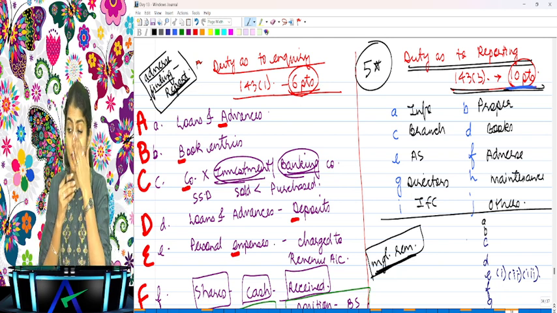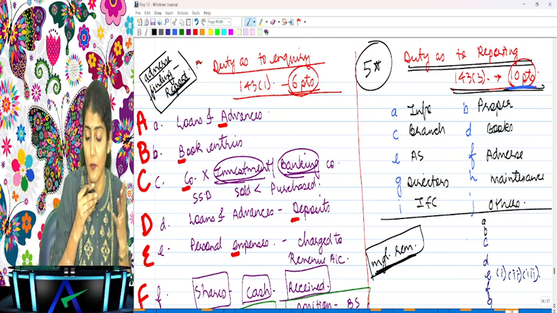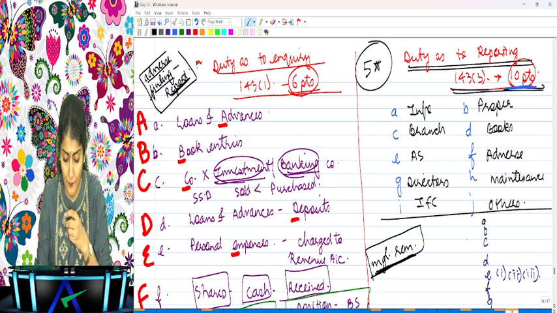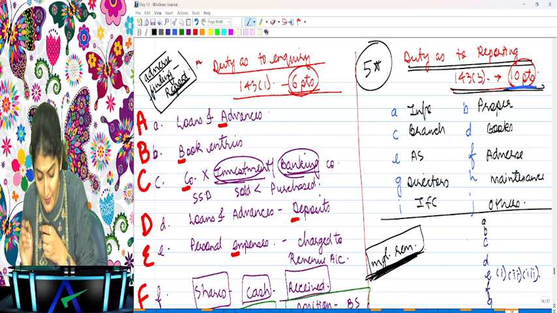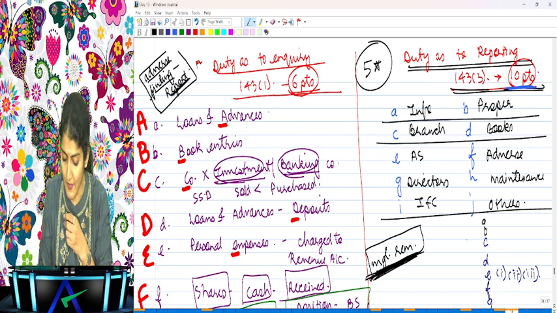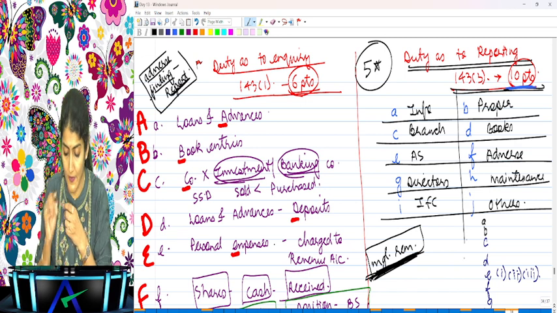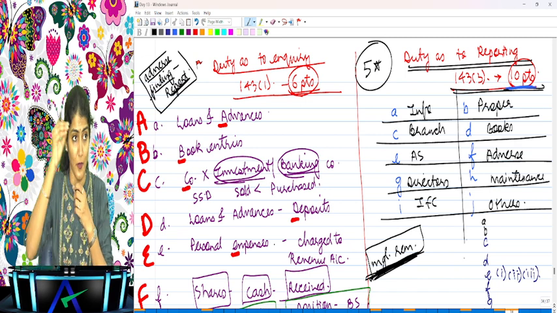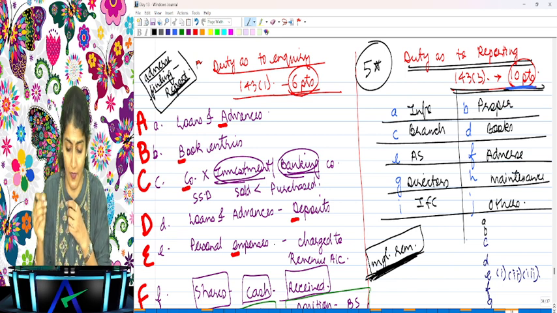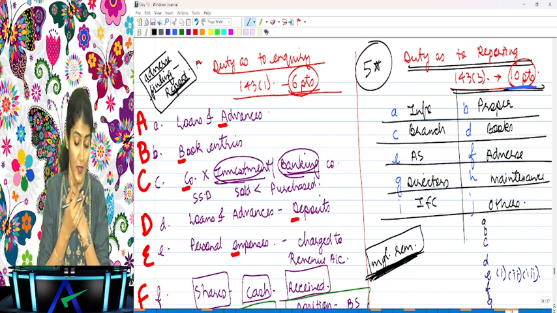And whether managerial remuneration paid is within the limit, where do you report that? You report that also under the reporting on other legal and regulatory requirements. So here what I have given you is just the keywords. What are the keywords? Information, proper books, branch, AS, adverse, directors, maintenance, IFC, others. What does it say? Information, right?